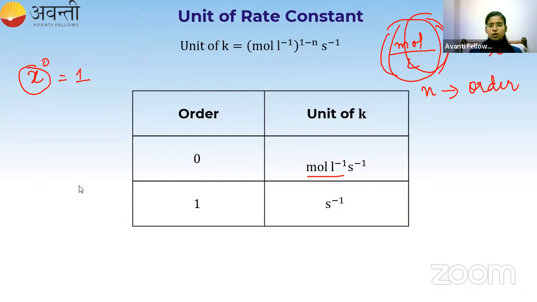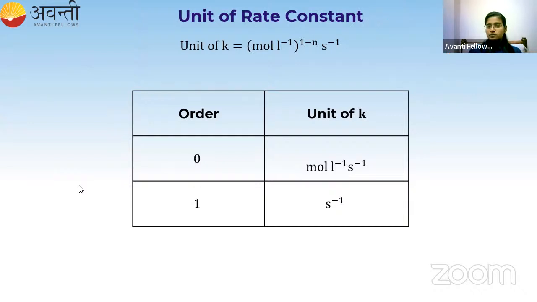What if the order of the reaction is equal to 2? What is the unit of rate constant in that case? So it is mole per liter to the power 1 minus 2, per second. What is 1 minus 2? It is minus 1, so it is mole inverse.